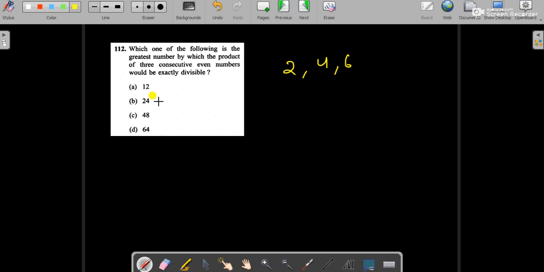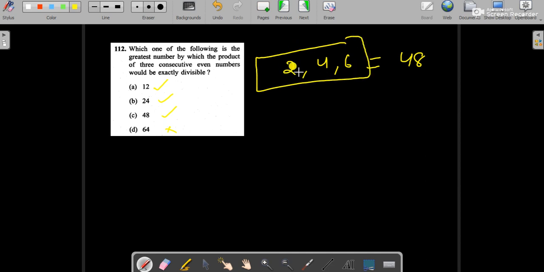Let's take the product first: 2 times 4 is 8, 8 times 6 is 48. So 48 can be divided by 12, 24, 48, but not by 64. But we don't know whether these are the correct numbers or not, so let's try another example: 4, 6 and 8.